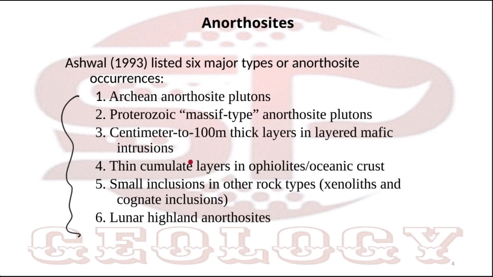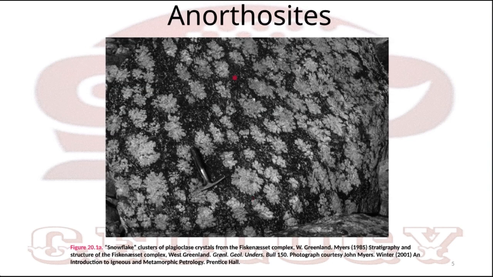This is anorthosite. You can see these are the plagioclase and the snowflakes. This is called snowflake anorthosite, because these plagioclase are in the snowflake shape. Look at how much black color is there.